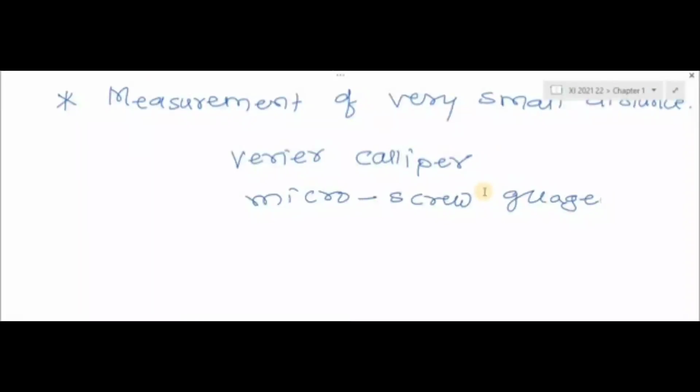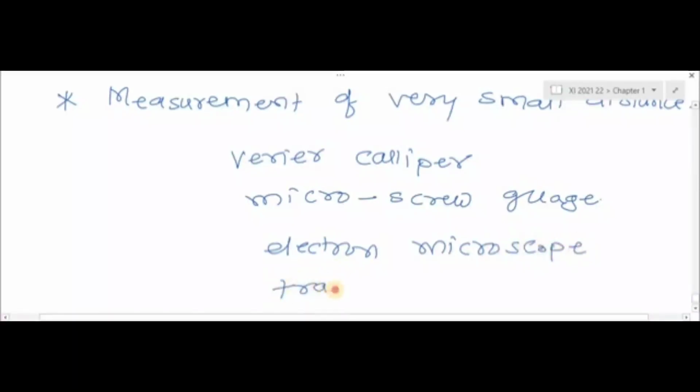Therefore, to measure the small distance, we use vernier caliper, micrometer screw gauge, and electron microscope. We can also use a microscope to measure the small distance, then a traveling microscope. So these are the apparatus which we use to measure the small distance.